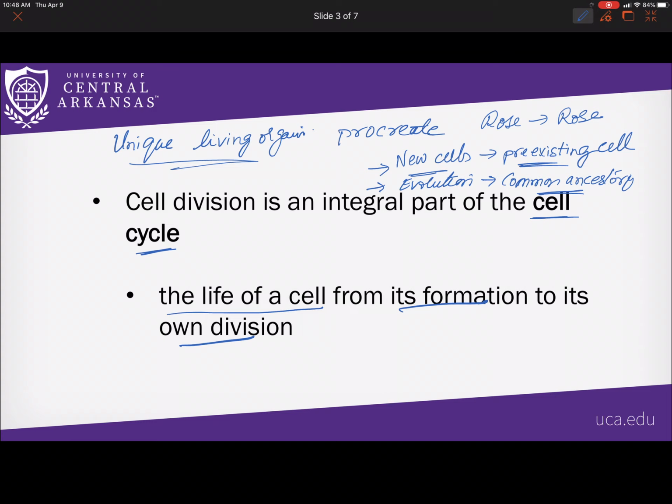So common ancestry is nothing but the idea that all living things have a common ancestor. And our common ancestor is a cell which formed about 3.9 billion years ago. And so all living things are connected because we all came from that one cell which formed during the evolution of the earth, which is 3.9 billion years ago.